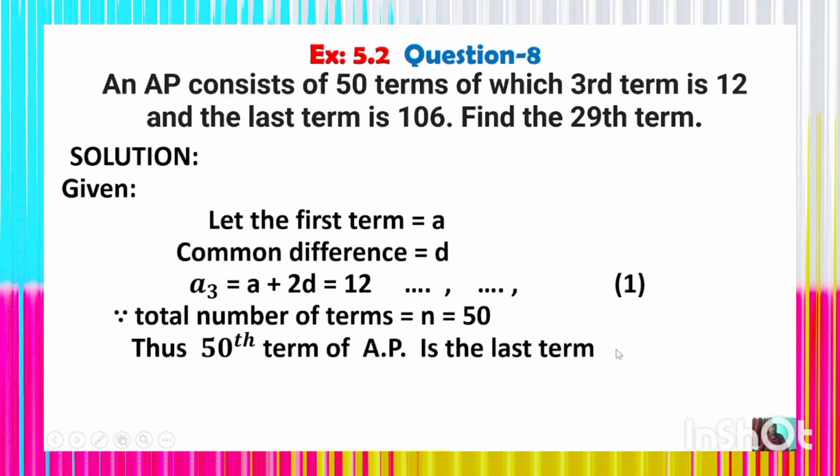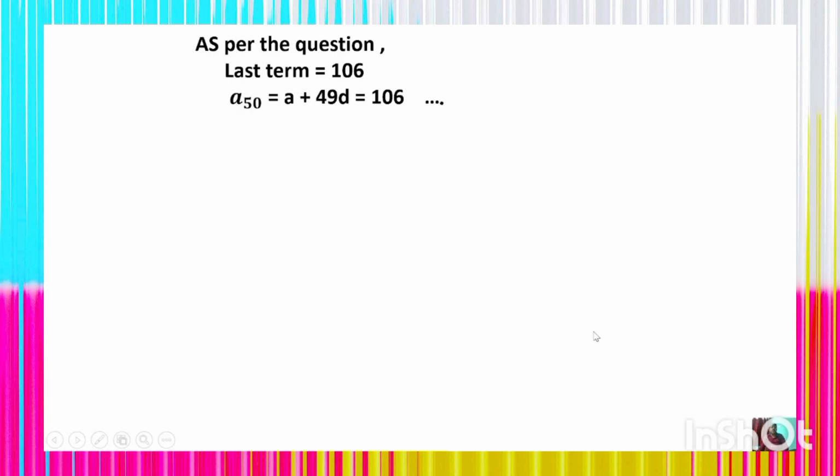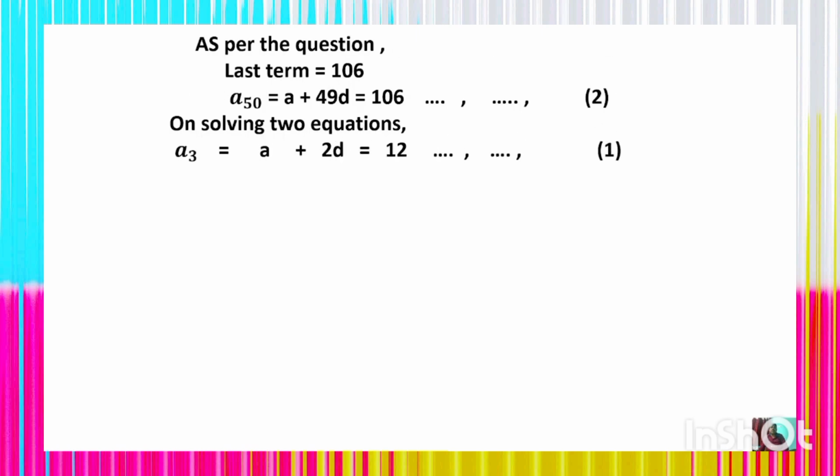Understand? Okay, so as per the question, the last term of the AP is given as 106, which is a50. So a50 is equal to a plus 49d is equal to 106, right? And solving the two equations we shall get. Now see, the third term a3 is equal to a plus 2d, which is 12, and a50 is equal to a plus 49d is equal to 106.